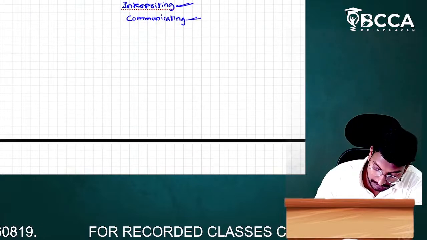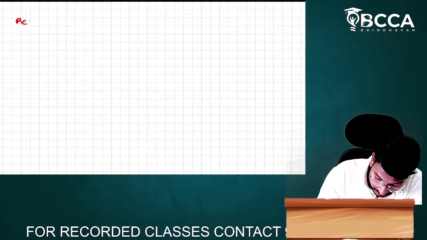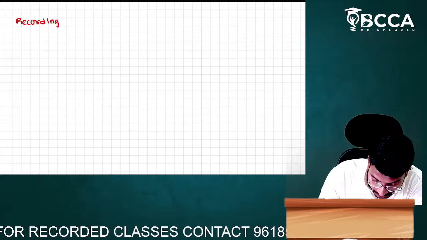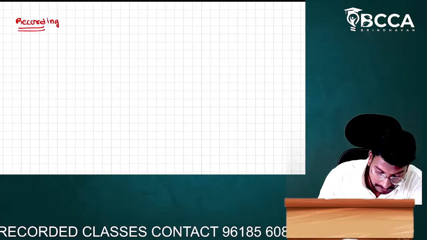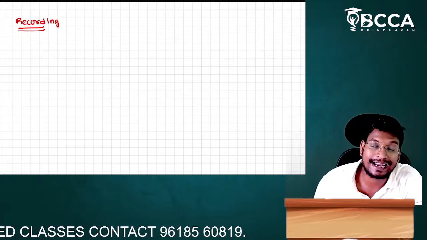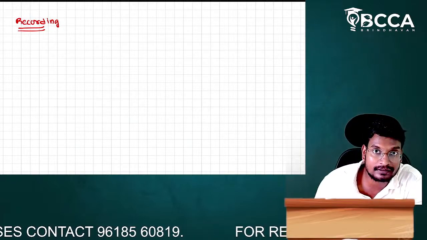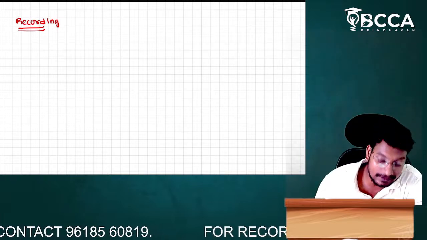Okay, na, sir? So first one I am going to discuss what, sir? Recording. In this stage, we will record all the transactions and events.